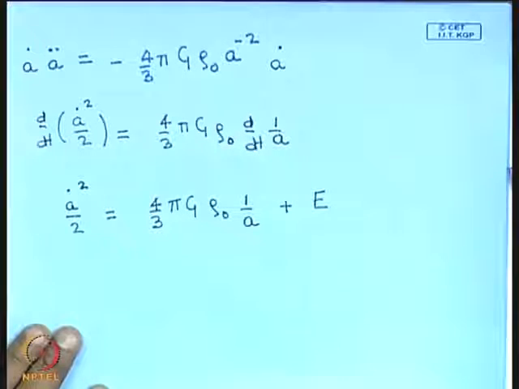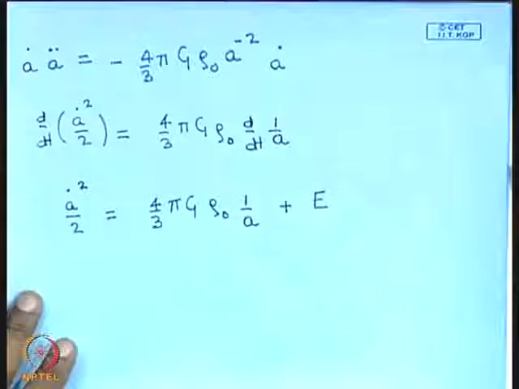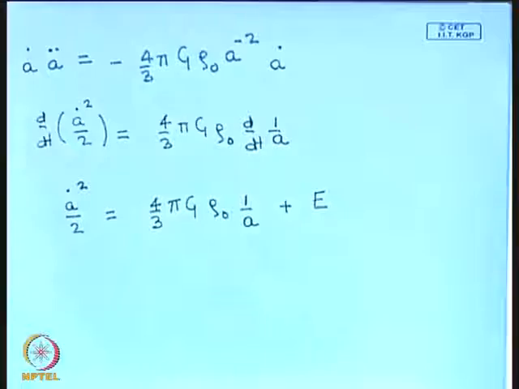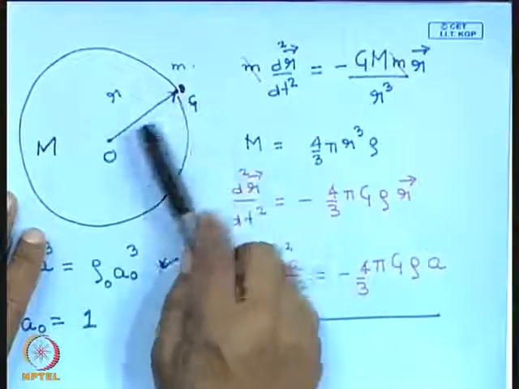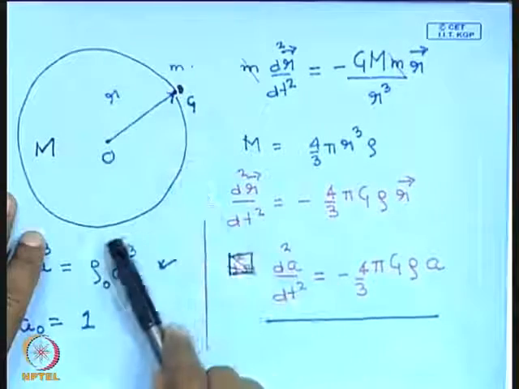Similarly, let us look at the potential energy of that same galaxy. The potential energy of a galaxy here is going to be minus GM by r.